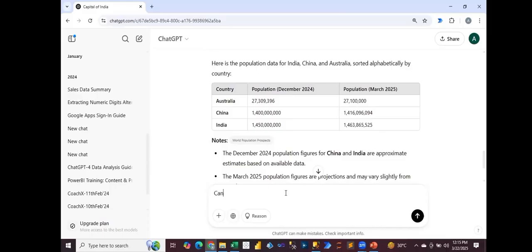If I say, can you create a pie chart using the country and 2025 population? It will not provide the chart, as that is in the paid version, but I'm showing this to you to see how it will react. Can you create a pie chart using the country and 2025 population?